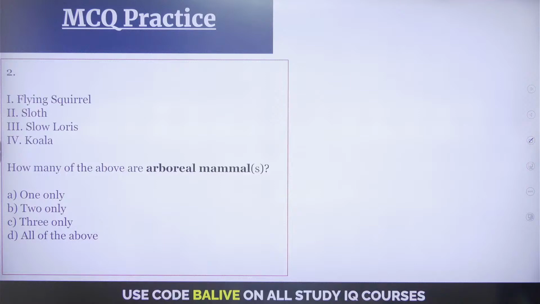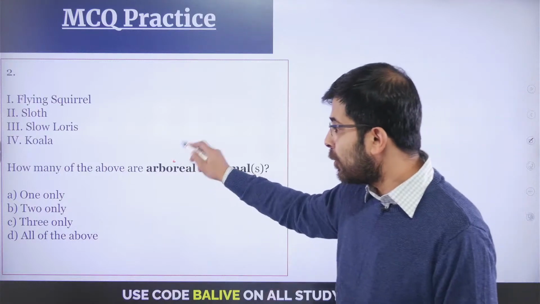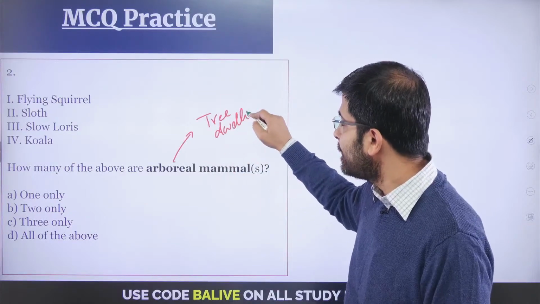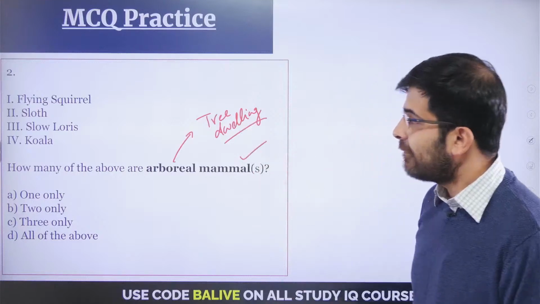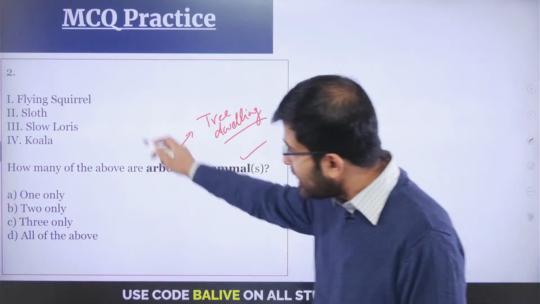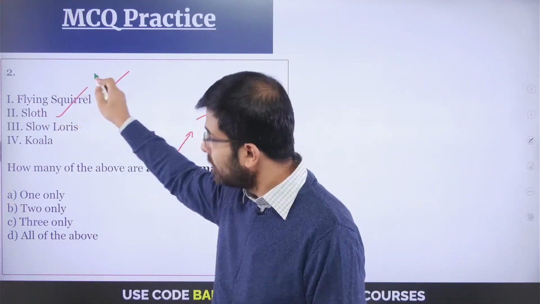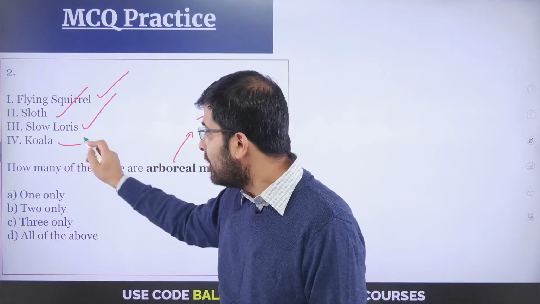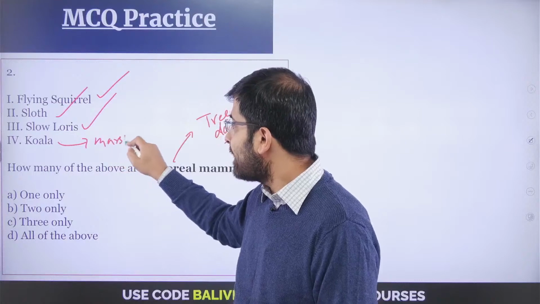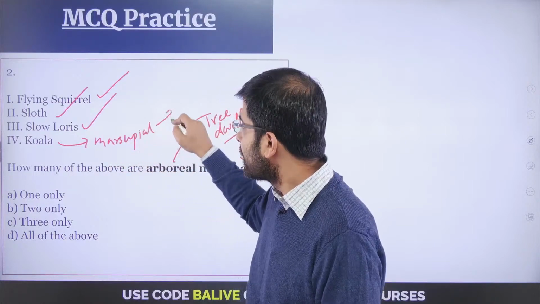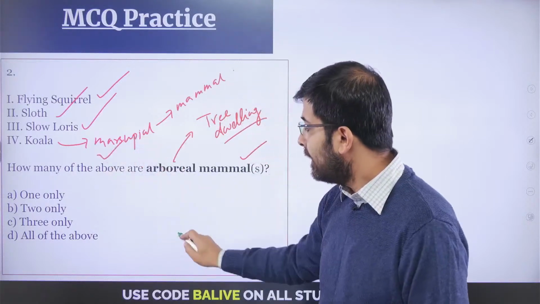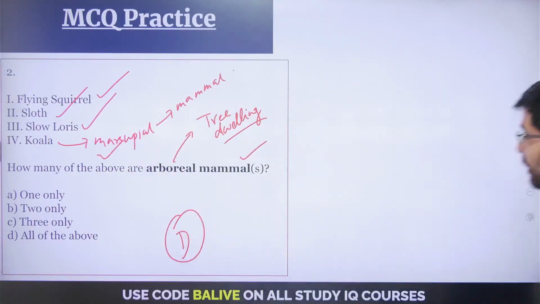Right. Question number 2. How many of the above are arboreal mammals? Arboreal has to do with tree dwelling. Those animals, those species, live on the trees. Mammals you're well aware of. So flying squirrel, yes, absolutely correct. Sloth, yes. Slow loris, my spirit animal, absolutely correct. And koala is a marsupial which you can categorize as a mammal, right? So what you find is that all 4 are correct here, right? D being the correct answer.